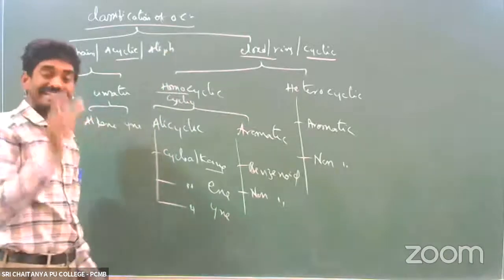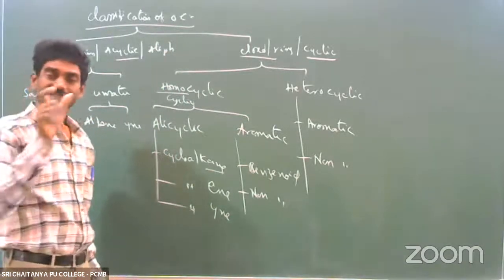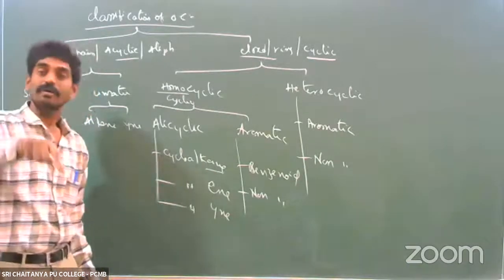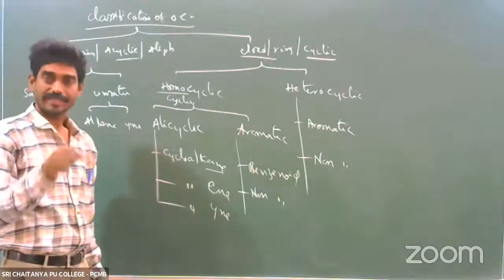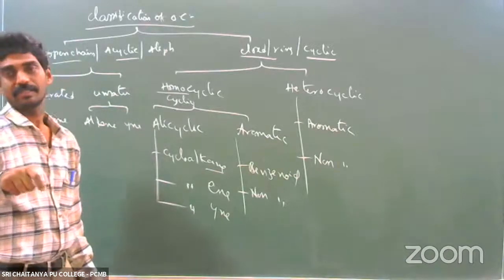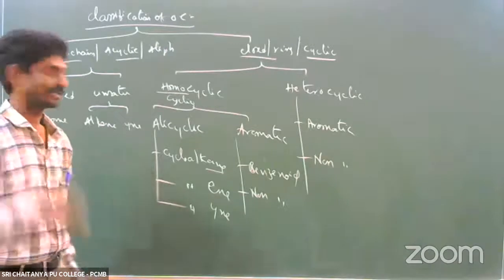Homocyclic means the entire ring is made up of only carbon atoms. Heterocyclic means the ring is made up of heteroatoms in addition to carbon atoms. Heteroatoms may be oxygen, sulfur, phosphorus, halogen or nitrogen.